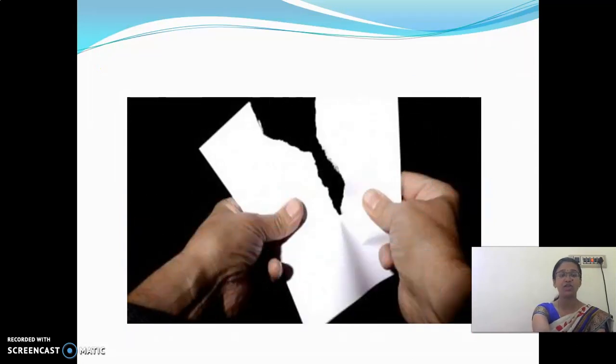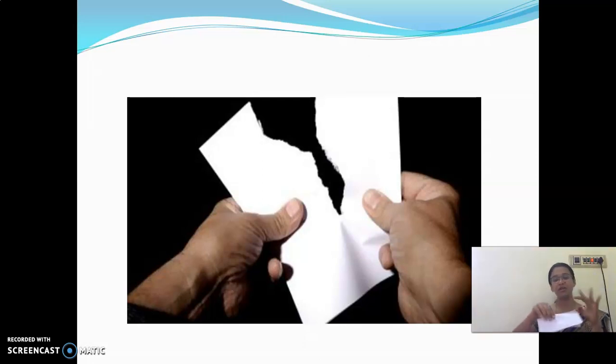Okay children, now look at here. I said, tearing a paper. If you tear a paper again and again, you are going to call it paper only. You are not going to give some other name. Look at here, I am going to tear this now. Before, it is called paper. Now we are going to call it paper again and its name is not going to change.